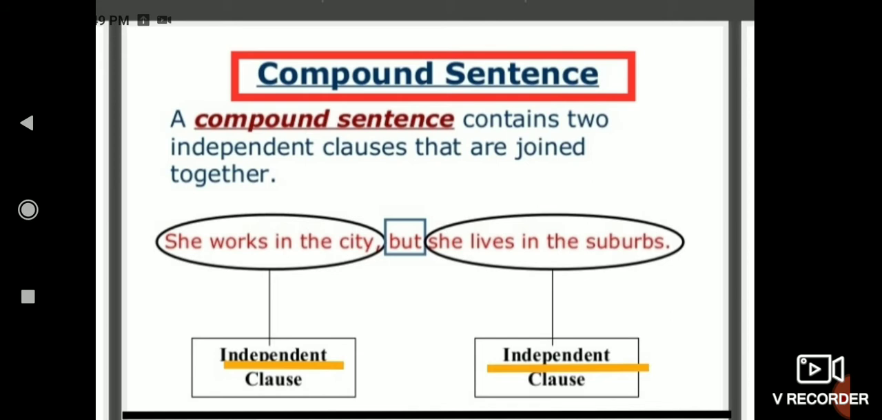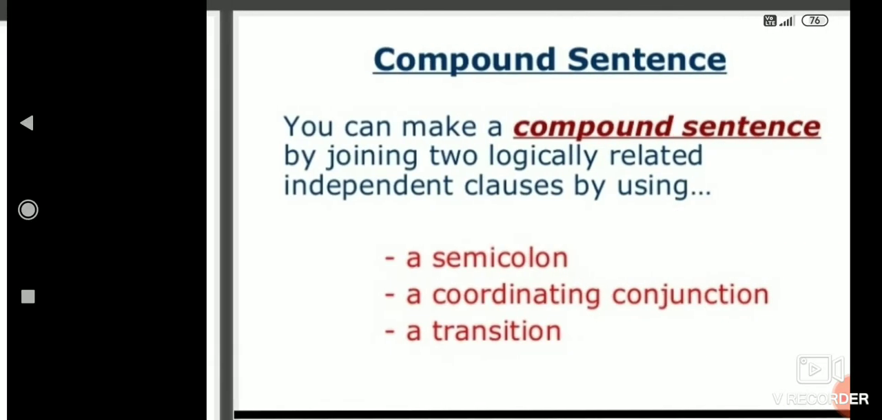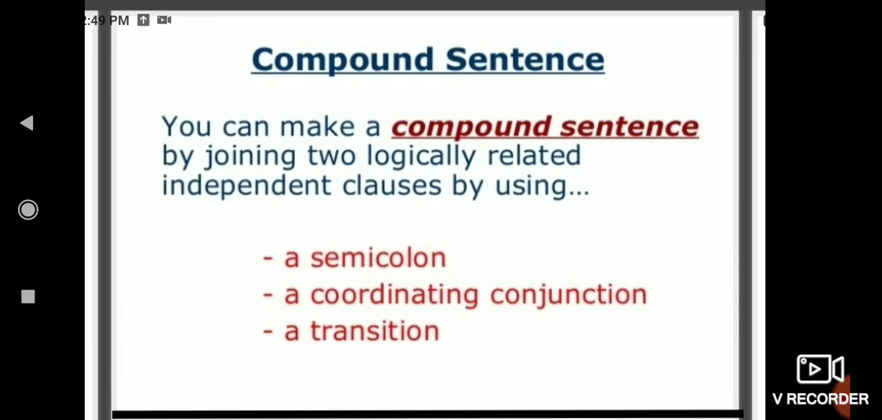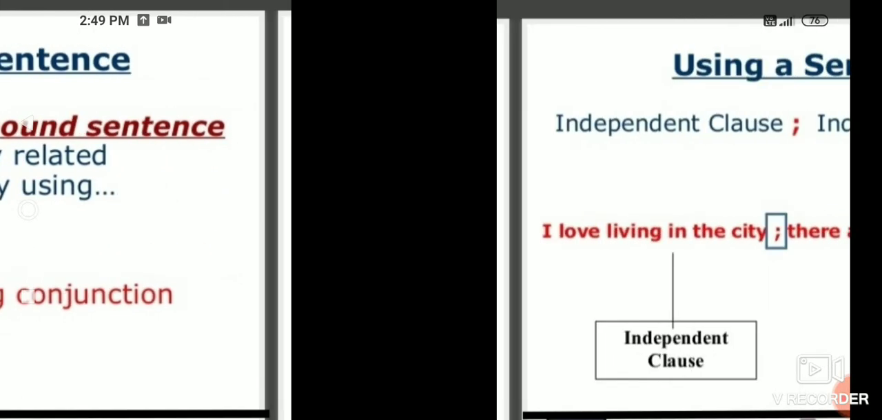Look at the difference. Here there is no dependent clause. Both kinds of clauses are independent. So a compound sentence can be formed by joining two logically related independent clauses by using a semicolon, a coordinating conjunction, and a transition. So by these three ways you can form a compound sentence.